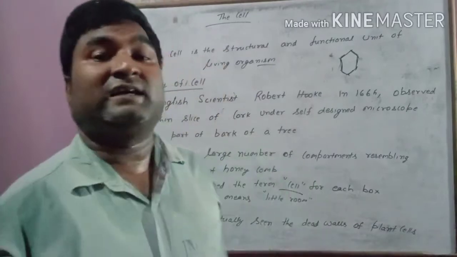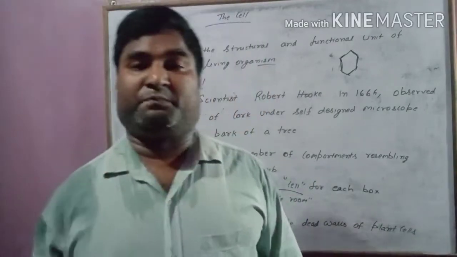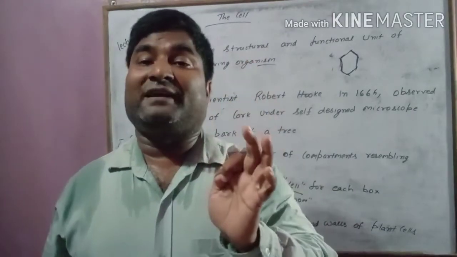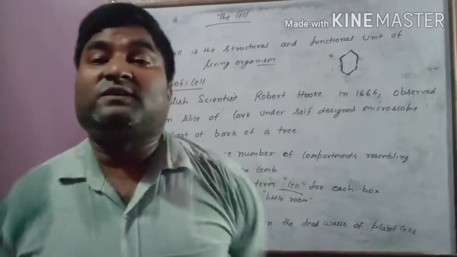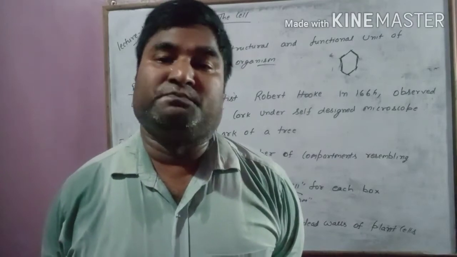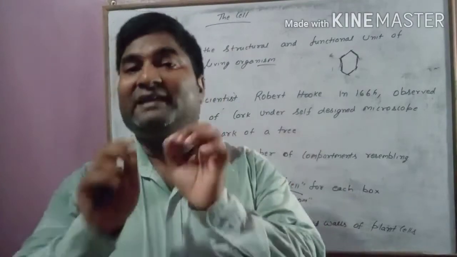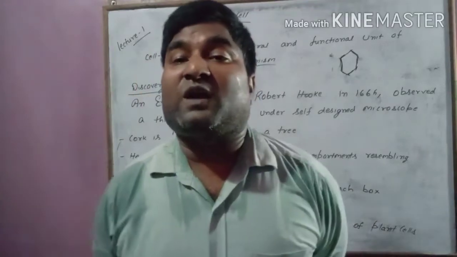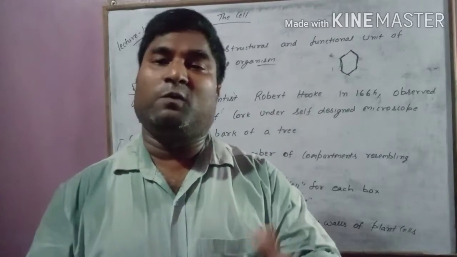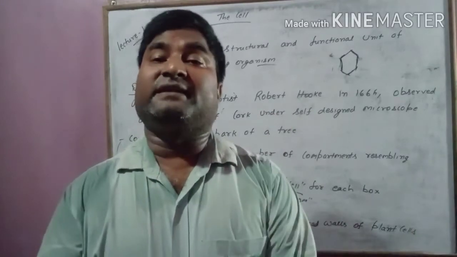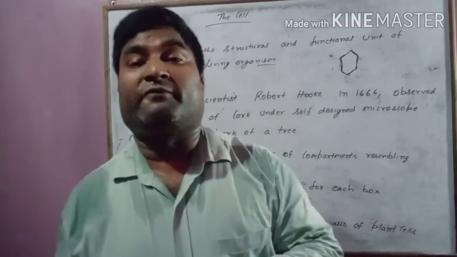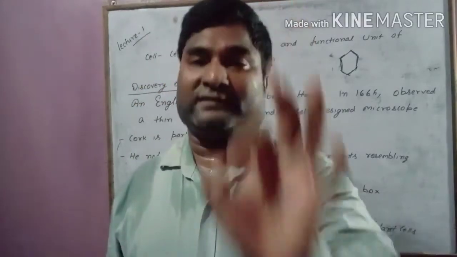We will also see that organisms are of two types on the basis of the number of cells. If the body of the organism is made up of a single cell, it is called a unicellular organism. For example, amoeba, paramecium, bacteria, the body is made up of a single cell. So these are called unicellular organisms. We are an example of a multicellular organism. Cow, dog, tree, plant, everything is a multicellular organism, meaning the body of the organism is made up of more than one cell.